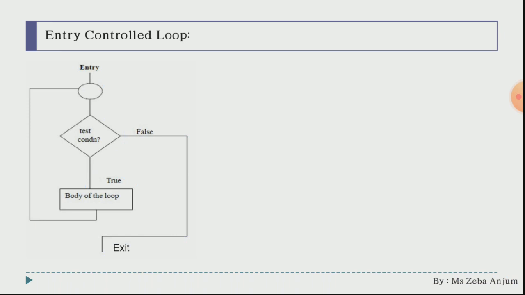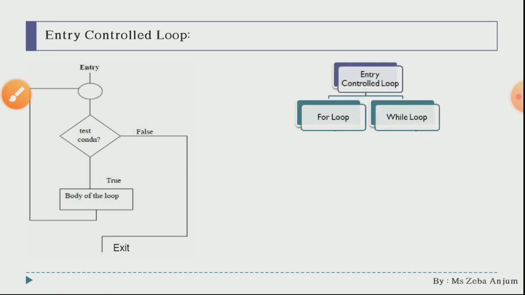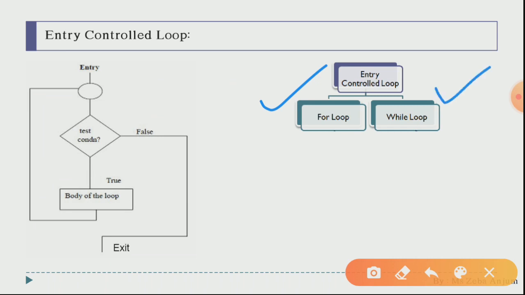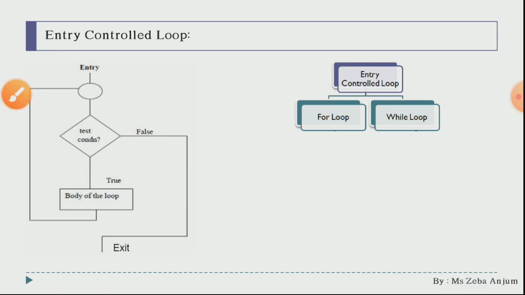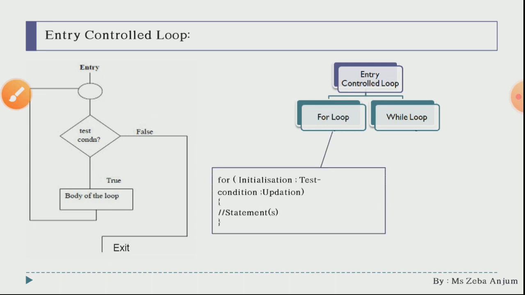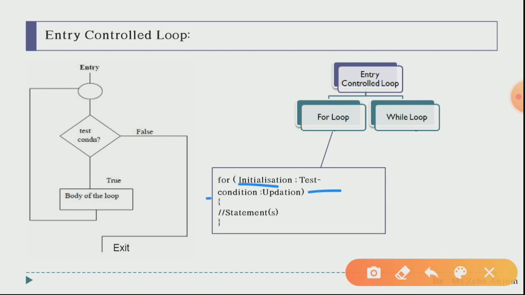Now the first kind of loop that we are going to study is the for loop, and the second kind is the while loop. Now let us see some basic view of these loops. See over here, the for loop, this is your syntax. The first one is your initialization, the second one is test condition, and the third one is your updation.